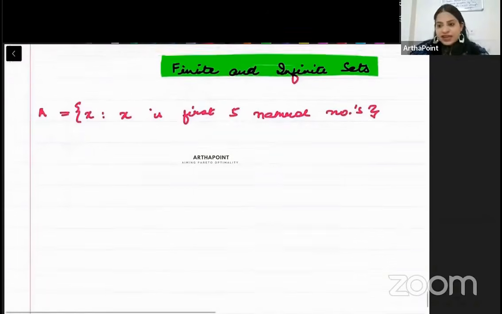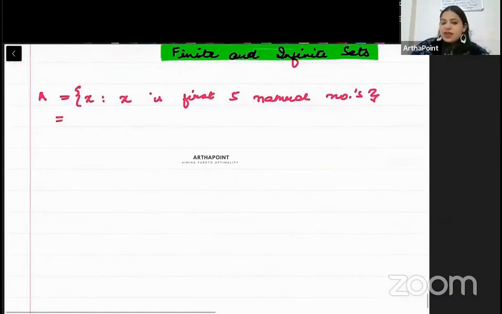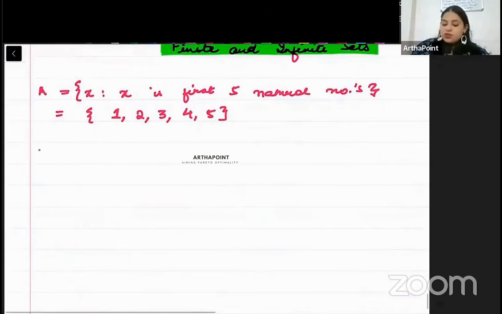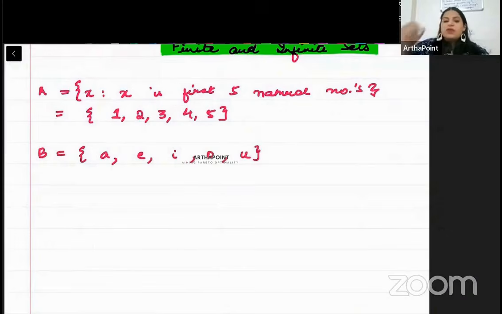So beta, this is a finite set because x will only take the values 1, 2, 3, 4 and 5. But suppose B is the vowels A, E, I, O, U. So again beta, this is a finite set. Okay, so A is a finite set, B is a finite set.